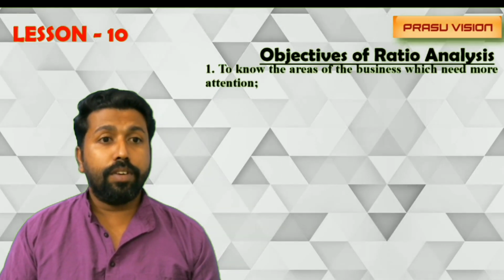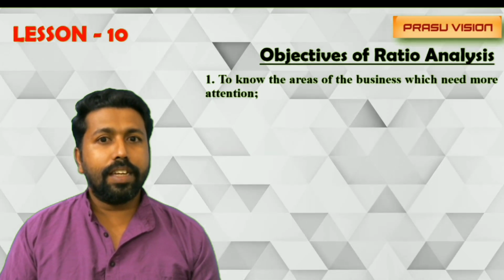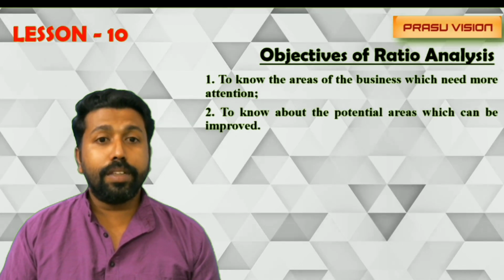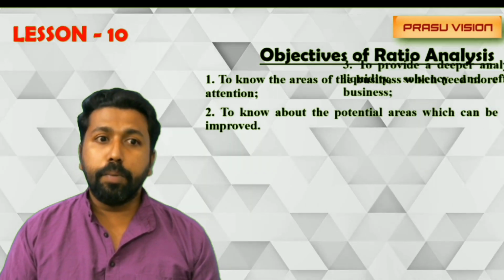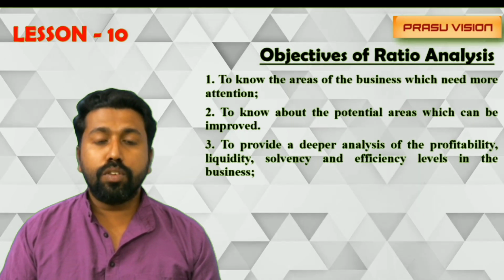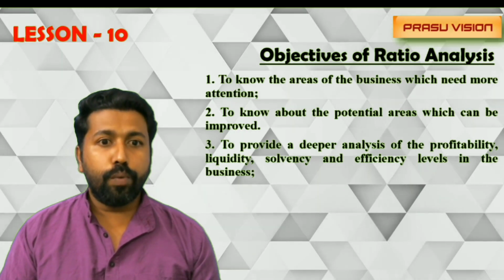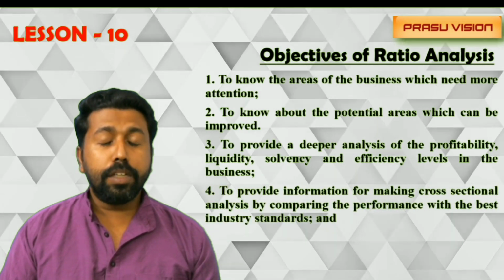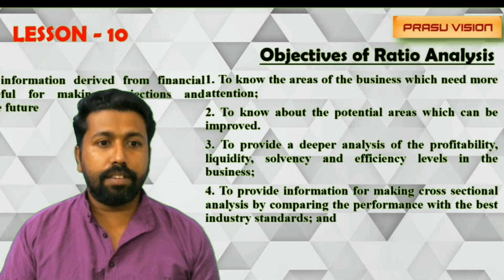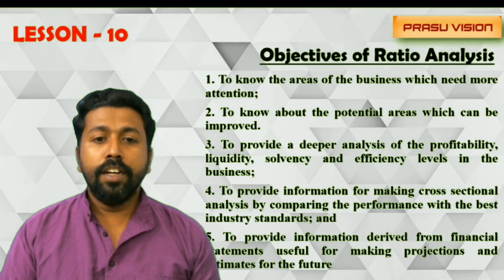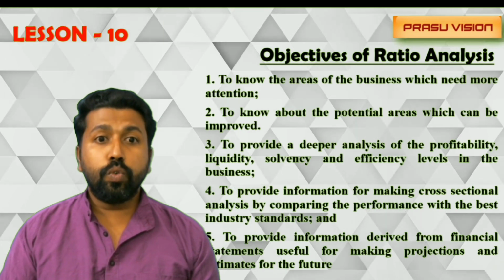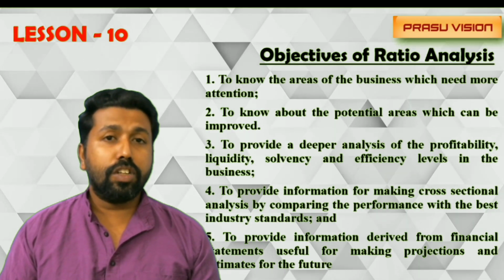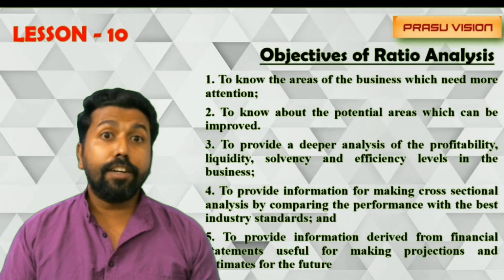The different objectives of finding out these types of ratios are: first, to know the areas of business which need more attention, where we have to give more concentration. Another, to know about the potential areas which can be improved, and to provide a deeper analysis of the profitability, liquidity, solvency, and efficiency level of the business. Another, to provide information for making cross-sectional analysis, and also to provide information derived from the financial statements useful for marketing projections and for making different projections by the business authorities at the top level.